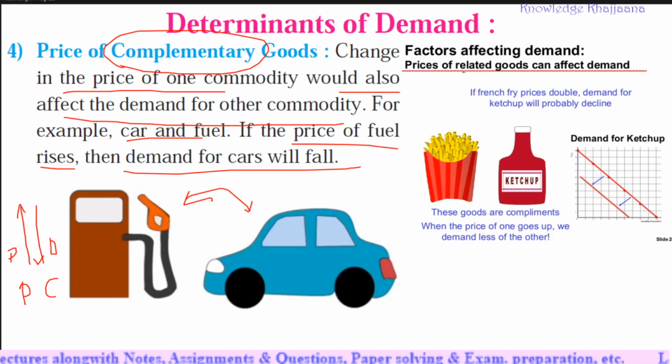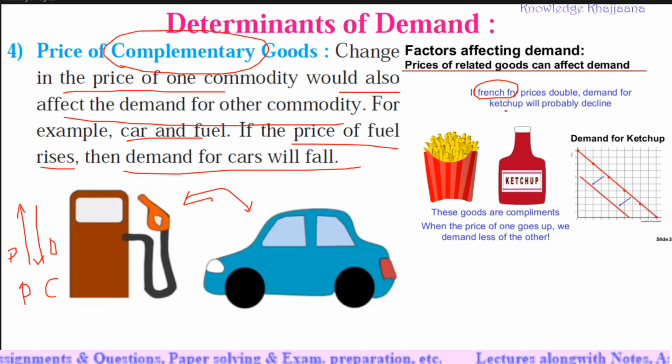See, this is how finger chips. Factors affecting demand: price of related goods can affect demand. French fries we call them finger chips also. If the French fries' prices double, for example at McDonald's or Burger King or any big eating outlet, then what will happen?